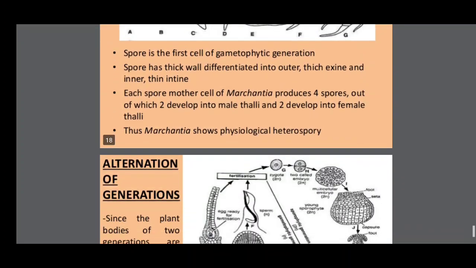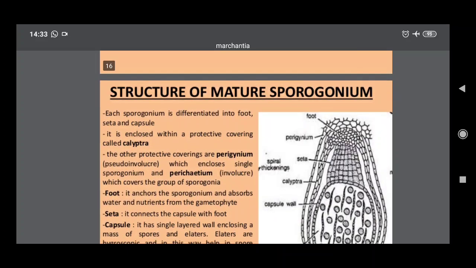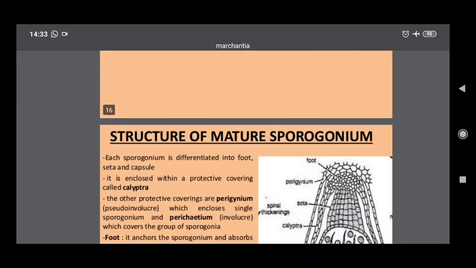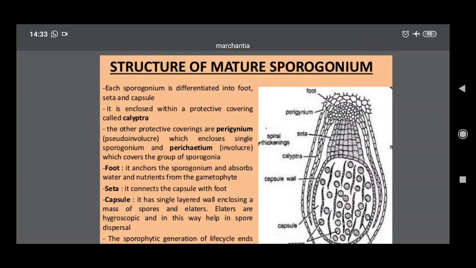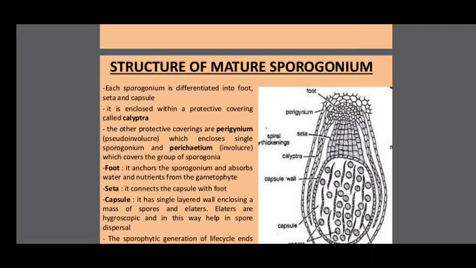Sporophytic generation. Each sporophyte is differentiated after the formation of the zygote. The surrounding cells of the zygote form the sporophyte. Each sporophyte is differentiated into foot, seta, and capsule. It is enclosed within a protective covering called calyptra. The other protective coverings are perichaetium, which encloses a single sporophyte, and pseudoperianth, which covers the group of sporophytes.